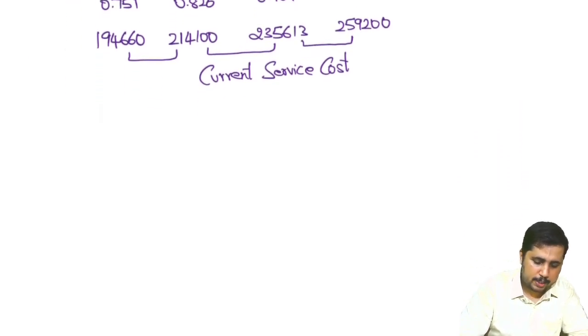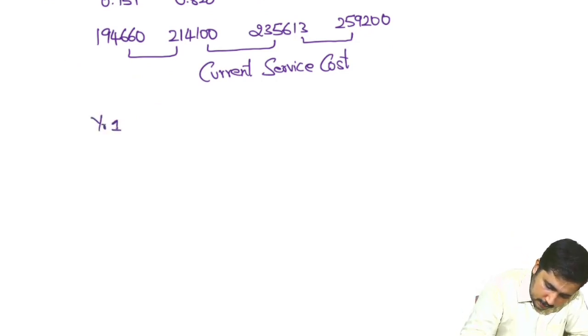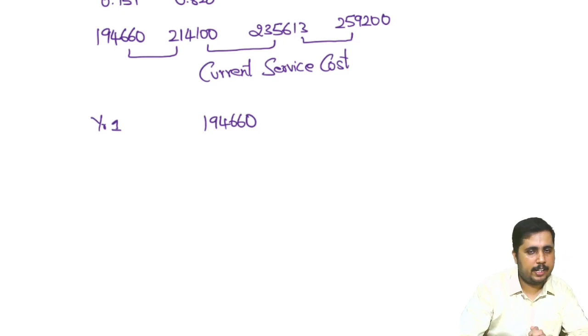So let's try to learn how the fund will run now. Year 1 end, you will be contributing 194,660 to the fund. That itself will be the balance for year 1 end, because at the end of every year you will be contributing.